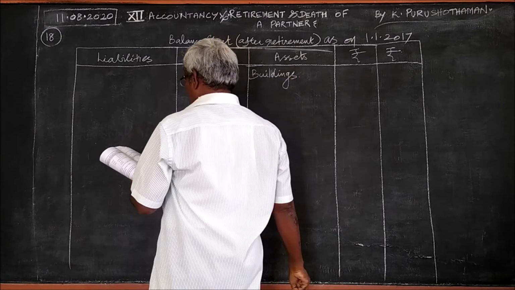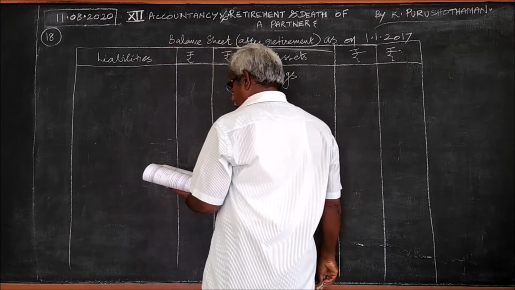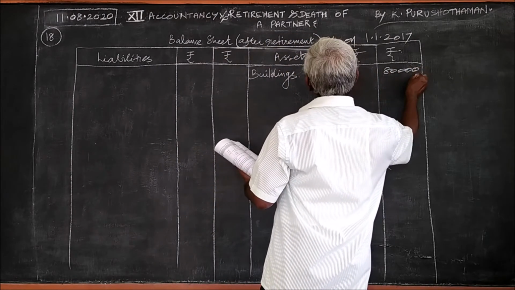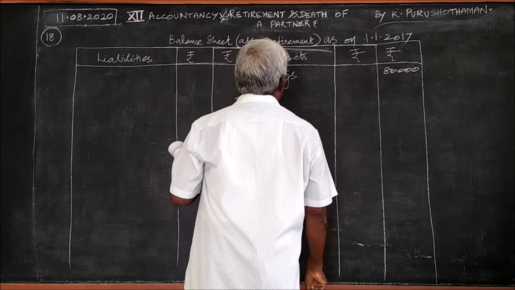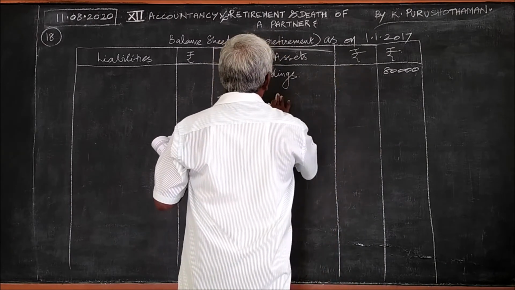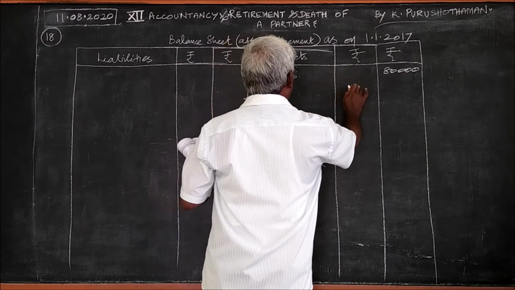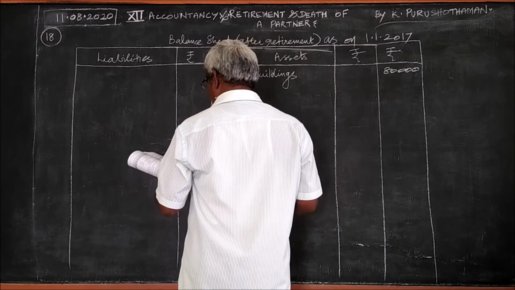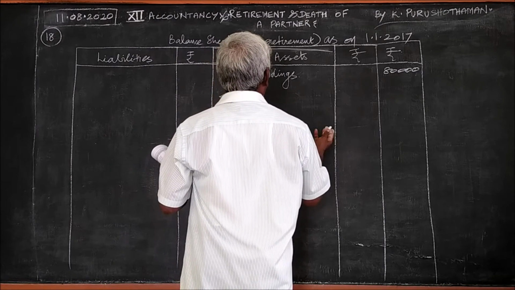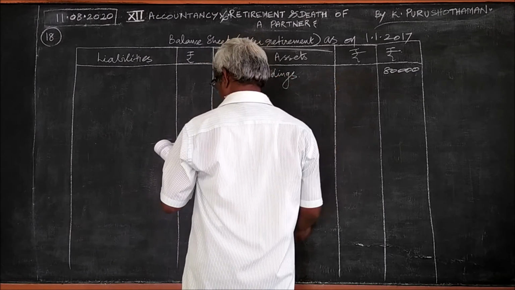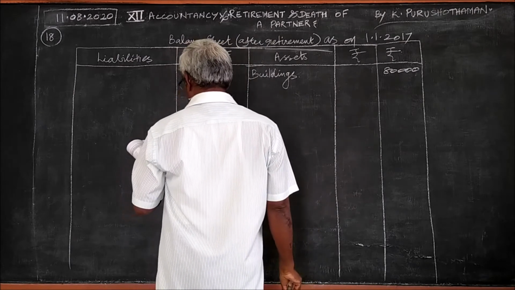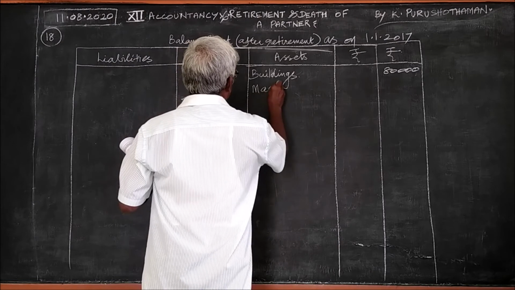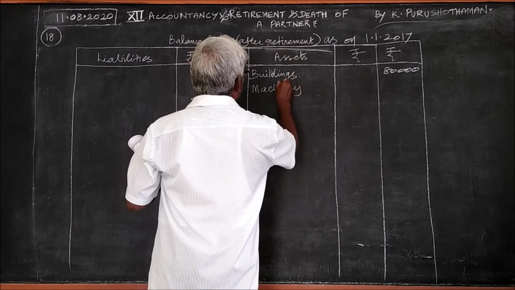The current value of the building is 80,000, to be valued at 80,000. Or else we can consider buildings 60,000, add appreciation 20,000, we can write. But here the total amount is given in the problem itself. We need not add everything, and therefore buildings 80,000. Then next item, machinery.